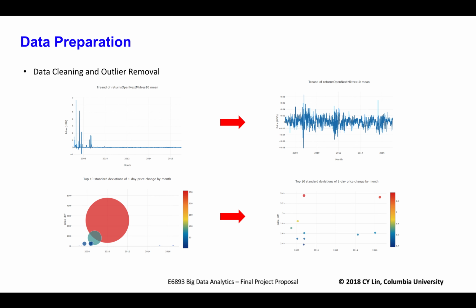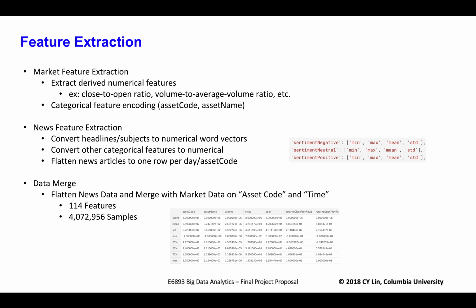So when we looked further, we found about 16 other outliers like this and removed those invalid data points. The bottom right chart shows the results, which make a lot more sense. After cleaning the data, we worked on extracting features for our models and merging the news and market data.